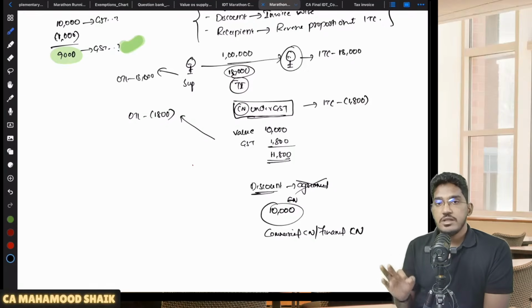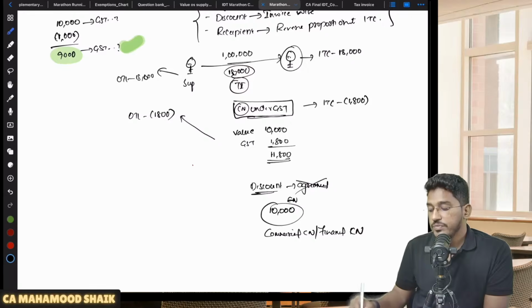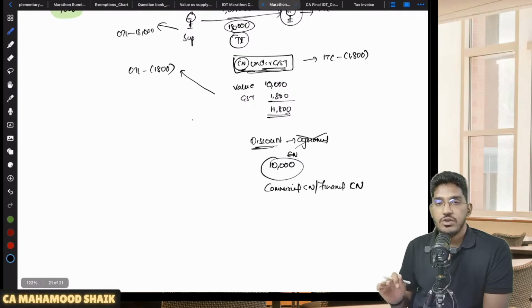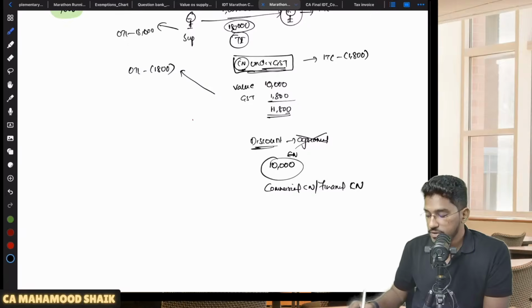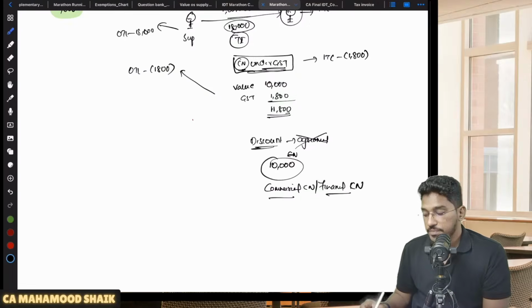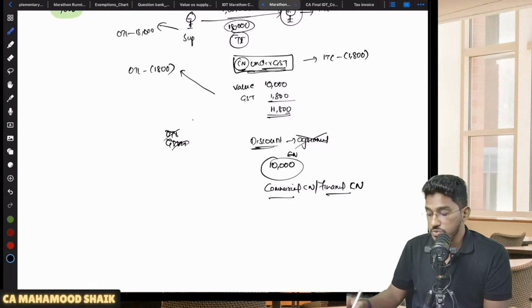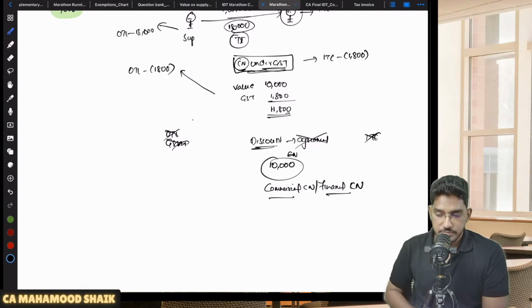So if you are giving discount on the GST component also, then only you can give a credit note under the GST Act. If you are giving discount only on value, then you will give a commercial credit note or financial credit note. Now this commercial credit note is not required to be declared in your GSTR-1. Even if you declare it, your output tax liability will not get reduced. And on the basis of this commercial credit note or financial credit note, the recipient is also not required to reverse any ITC.